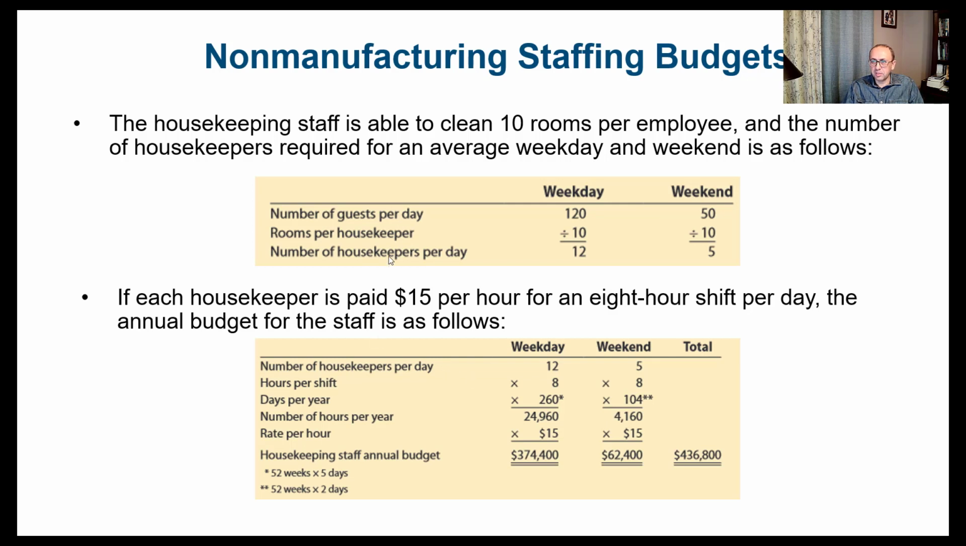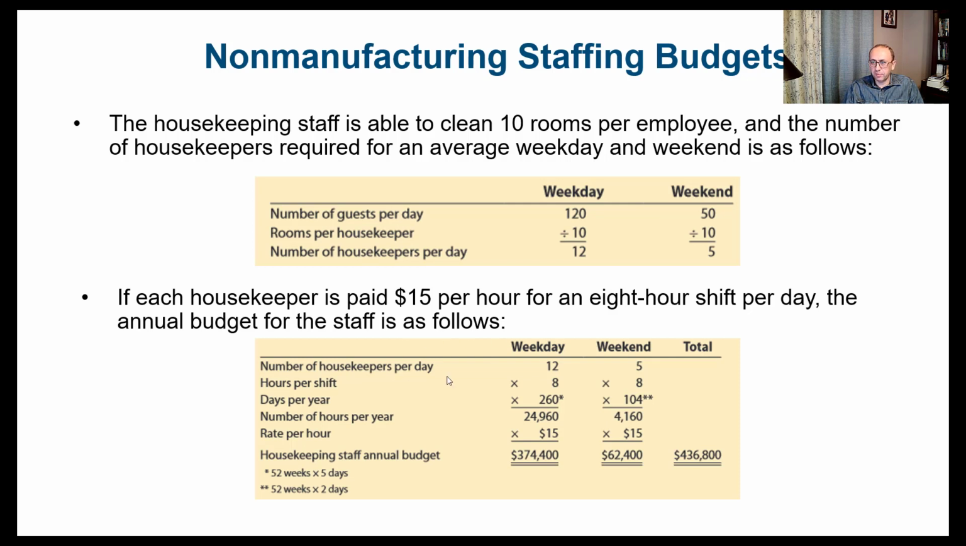We have the number of guests per day, about 120 for the weekdays and 50 for the weekends. We divide that by the rooms per housekeeper, so each housekeeper can do 10 rooms. So the number of housekeepers per day that are needed are 12 for the weekdays and 5 for the weekends. If we assume that each housekeeper is paid $15 per hour for an 8-hour shift per day, the annual budget would be as follows.